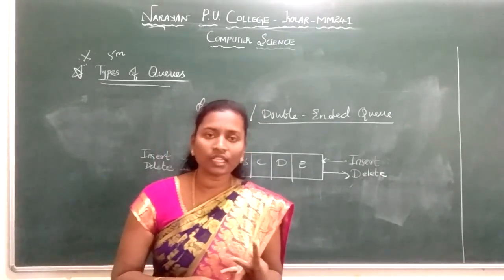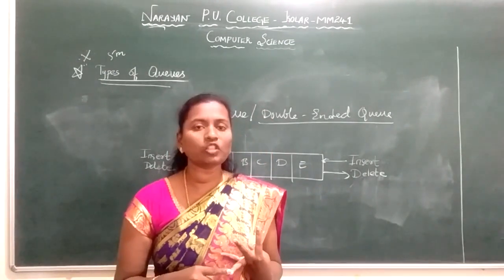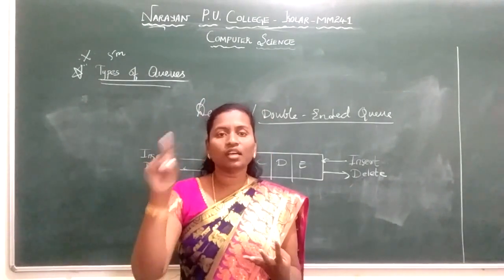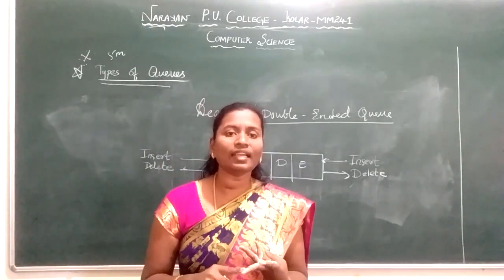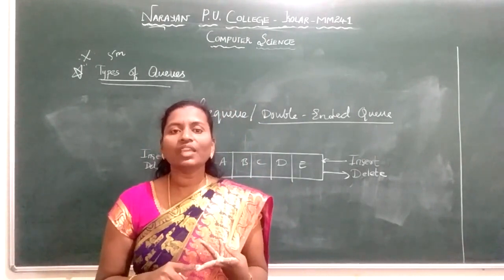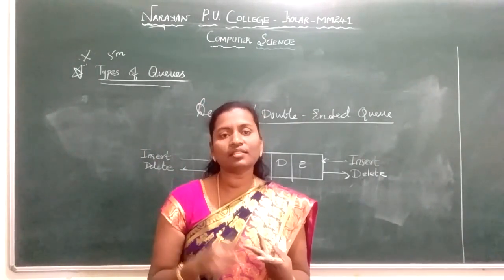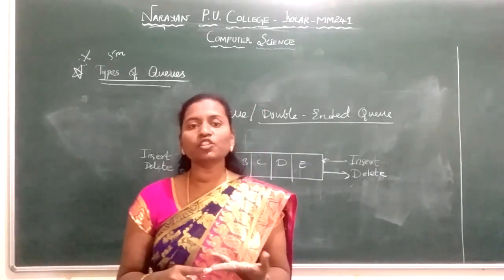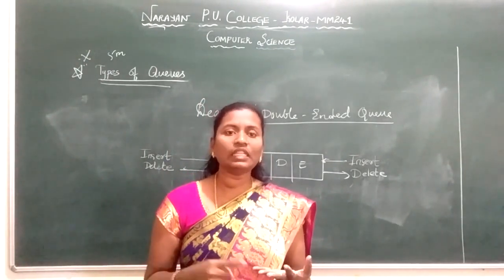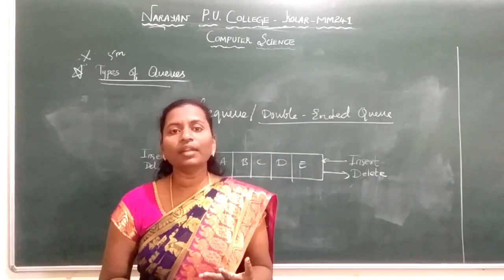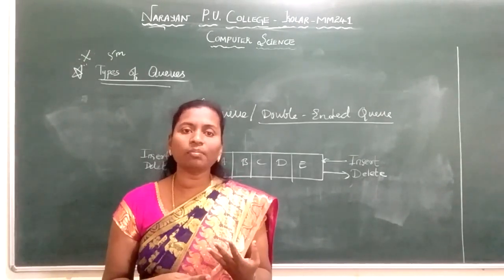Again, we have seen the circular queue. A circular queue is also a type of queue where the last element is always pointing to the first element. It works in a circular fashion. Next we have seen the priority queue. We assign a priority to the elements, so for a few elements we give the highest, the next highest and the least priority. Based on this priority, we can perform insertion and deletion operations. Last but not least, we have seen the DQ or double-ended queue, where insertion and deletion take place at both the ends. So we call it a double-ended queue.